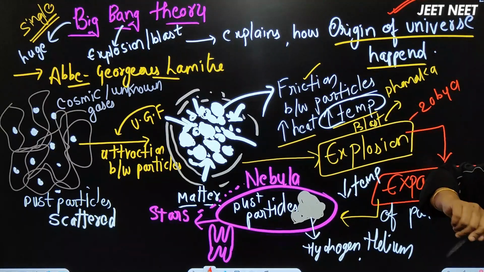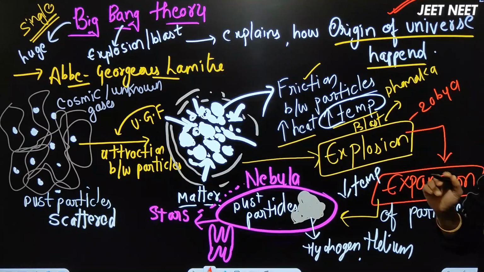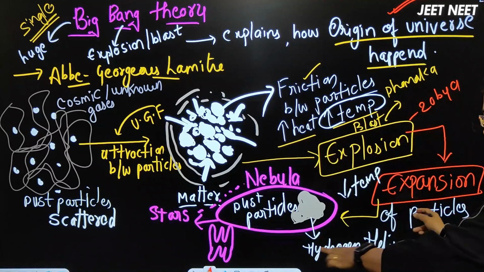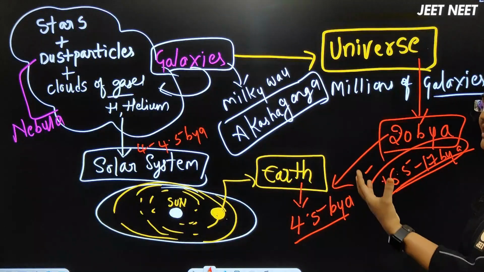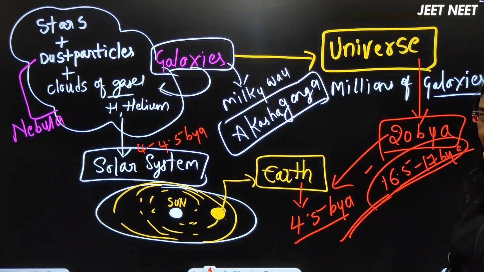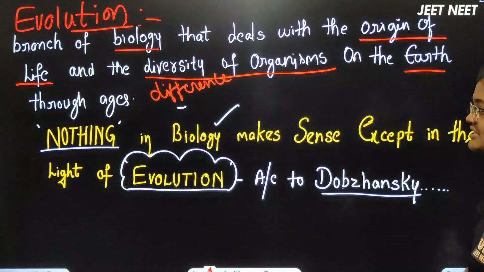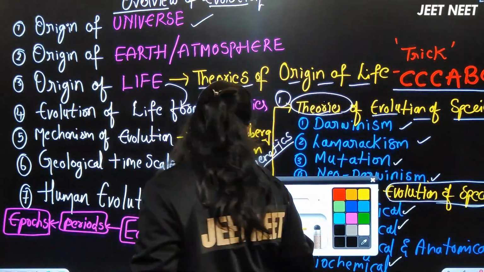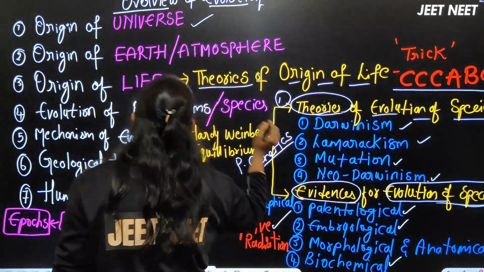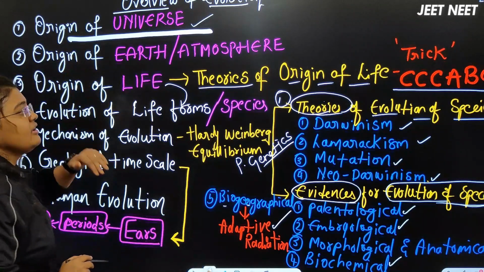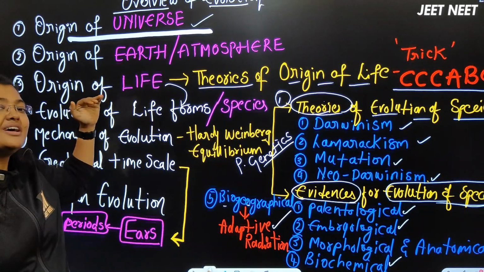The Big Bang theory explains how the origin of the universe happened for the first time. That was given by the scientist called Abbe Georges Lemaitre, right? So once the universe got formed this way, the Earth got formed. And once the Earth was formed, what were the conditions present on the Earth, isn't it? I have now completed the origin of the universe, right? Now the next topic we are going to discuss is the origin of the Earth.